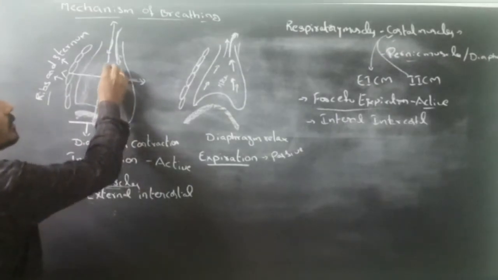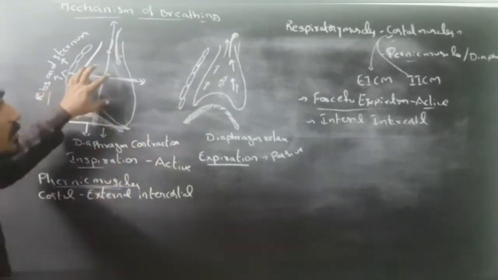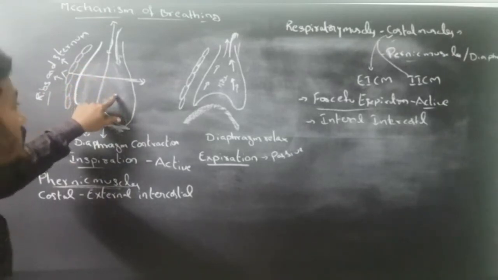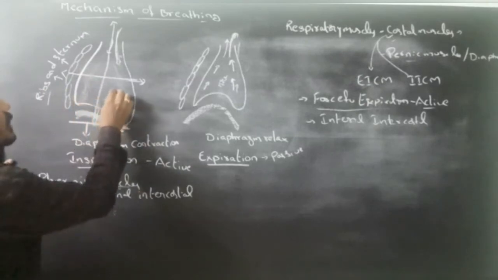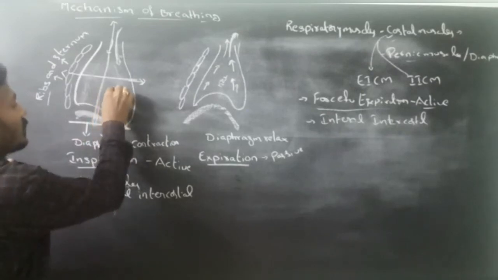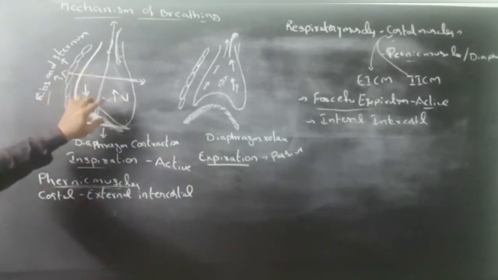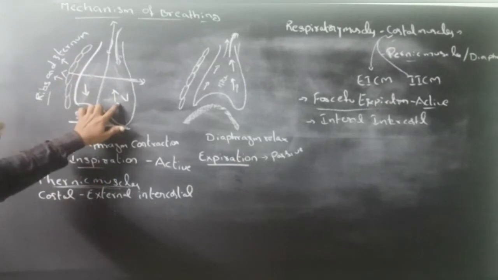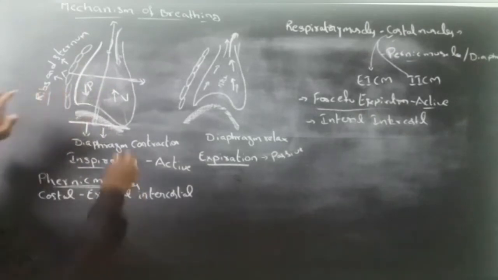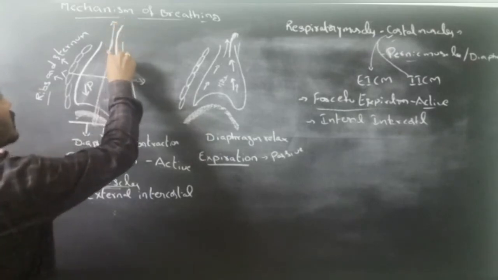At the same time, the pulmonary volume also increases. This increases the volume and decreases the pressure in the lungs. This causes atmospheric air to enter into the lungs.